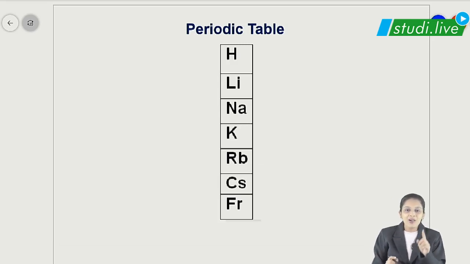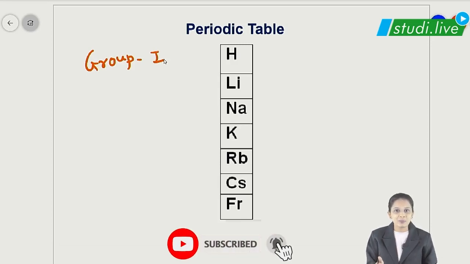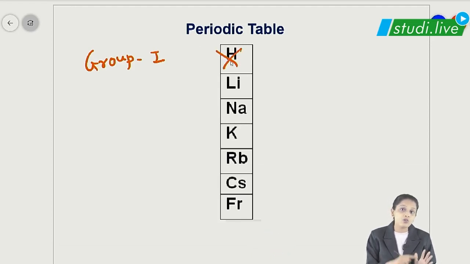Wait a minute, because if we talk about group 1 elements, you and I both know very well that scientists still have this confusion about where to keep hydrogen in the periodic table. So over here students, we are not going to consider hydrogen, because hydrogen's position in the periodic table is still a confusion. So we are not going to say hydrogen is a group 1 element. Am I clear with this? Now these tricks are my personal ones, you can make your own, or use other tricks so that you can remember the periodic table in an easier way.